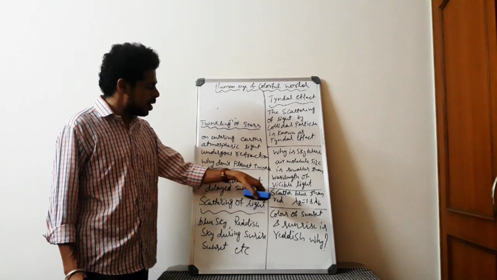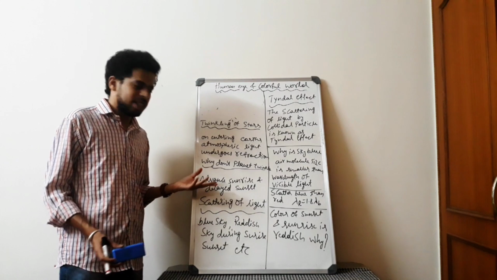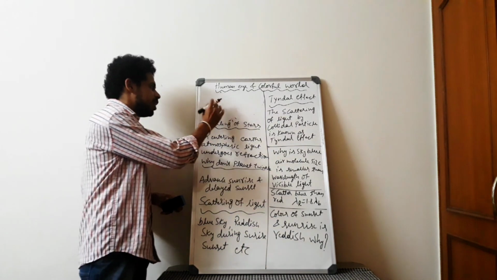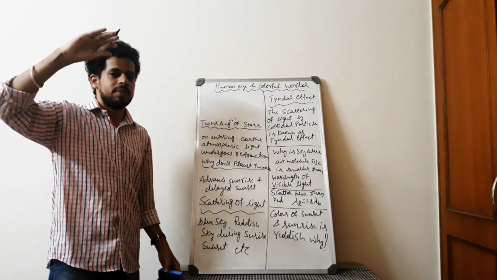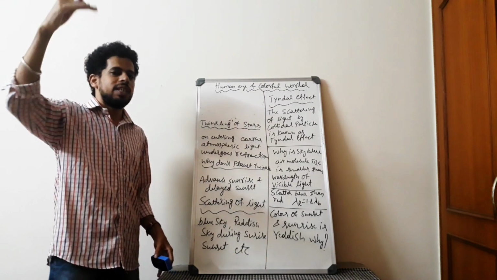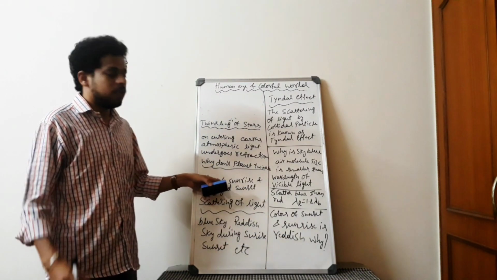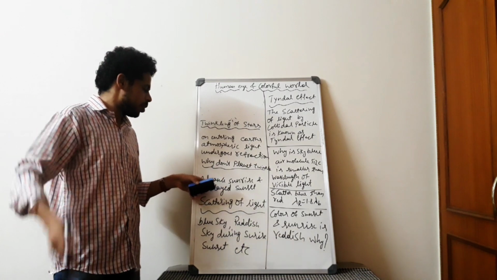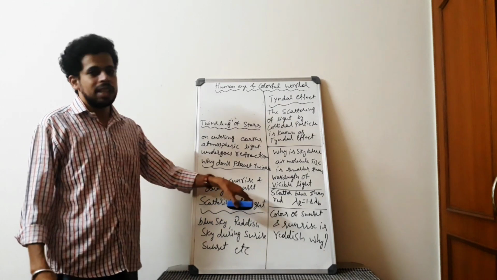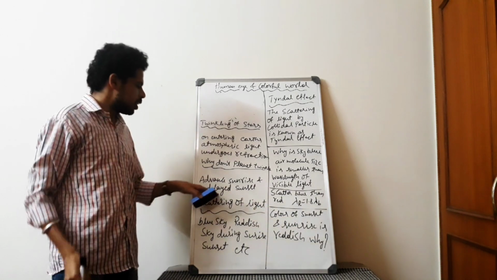Next, advanced sunrise and delayed sunset. I think you got the explanation, yes or no? What is this advanced and delayed? Advanced sunrise means even though the sun is near the horizon, we already see the sun. It is not the actual position of the sun. The actual sun is still down, but we see it a little higher, the same way as in the case of stars. So we feel that sunrise has already happened, and that is called advanced sunrise. The sun has not yet risen actually. Delayed sunset: even though the sun has gone down, we feel that it is still looking upward. That is delayed sunset.